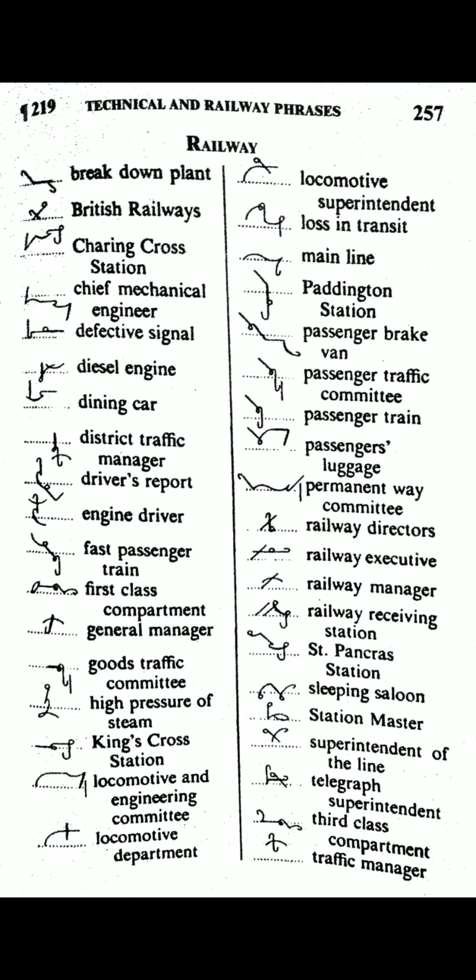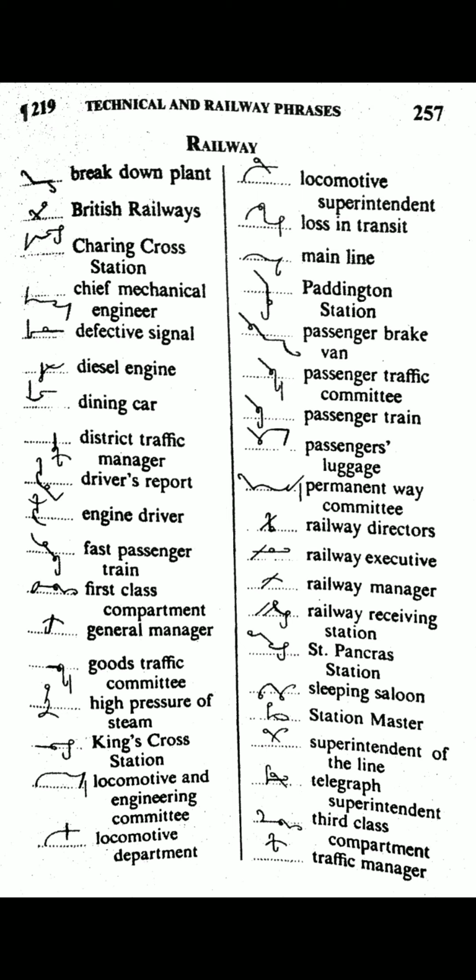Locomotive department, upward L K is used here on the line for locomotive, intersecting at the end it with D for department. Locomotive superintendent, L upward K, same stroke on the line for locomotive is used here, intersecting at the end with SPR for superintendent.